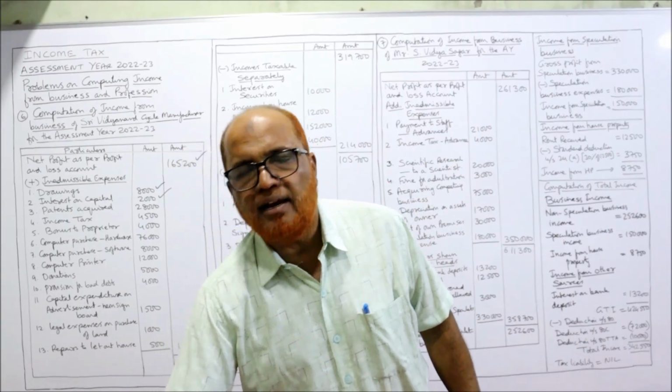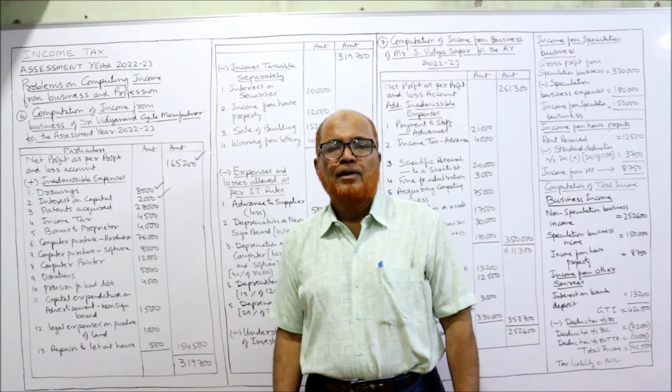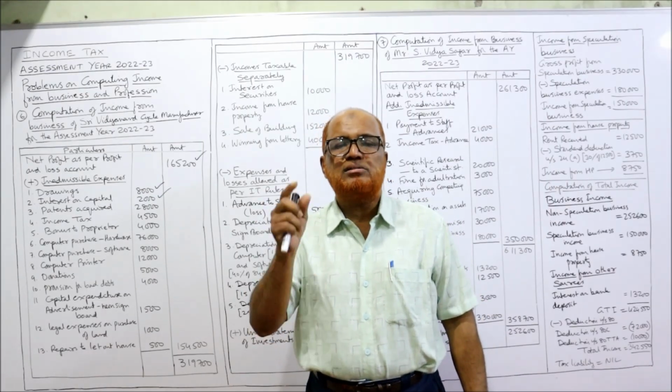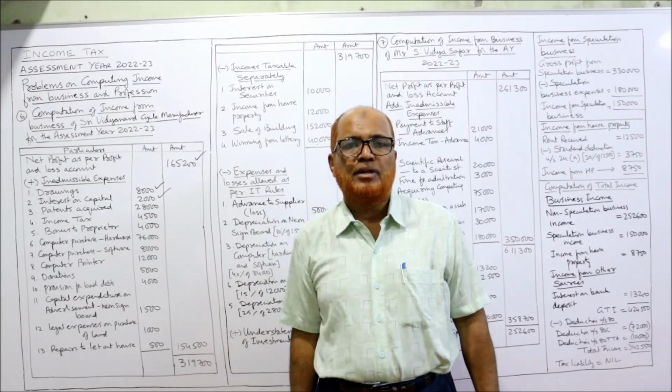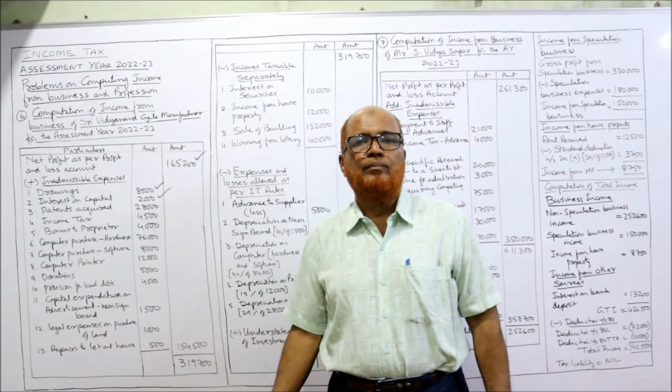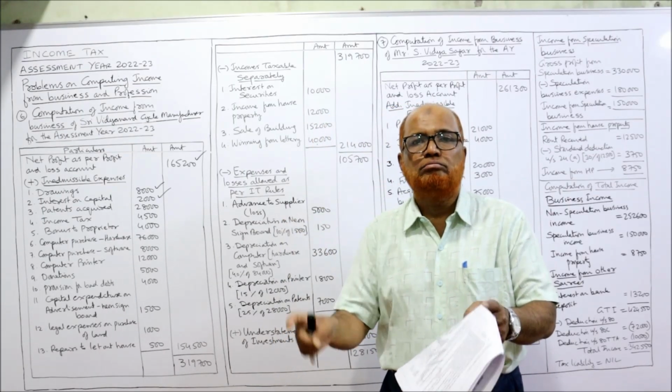Actually, patent is an intangible asset. It is a capital expenditure. When patents are purchased, it's a capital expenditure. Only revenue expenditure is allowed. Capital expenditure is not allowed. So first of all, patents which are debited to profit and loss account will be disallowed.